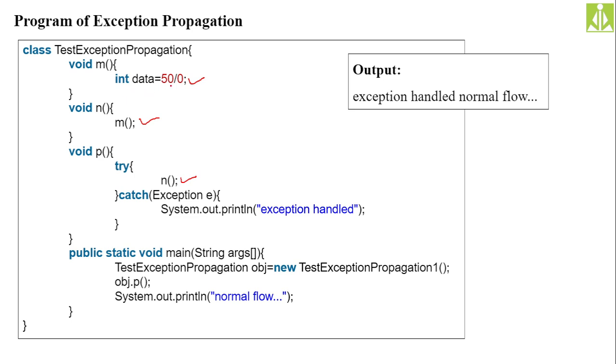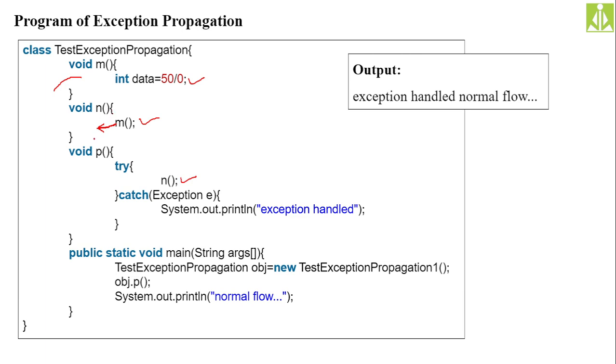As it is not handled over there, the control will not jump to the default exception handler, because this M method is called from another method. The control will be thrown out of this block and come over here. You have to understand this.